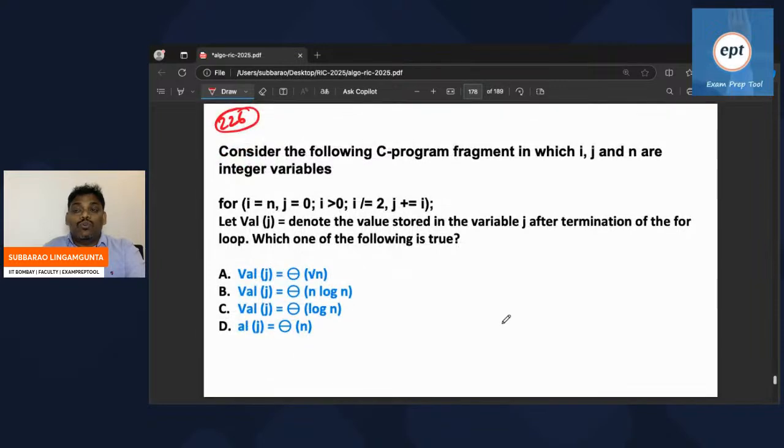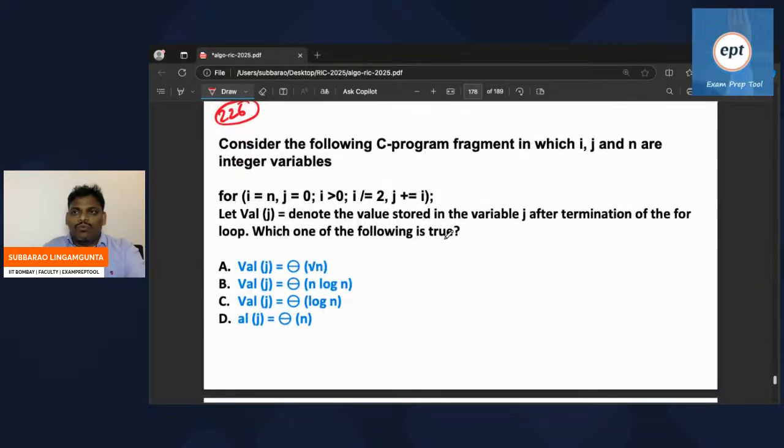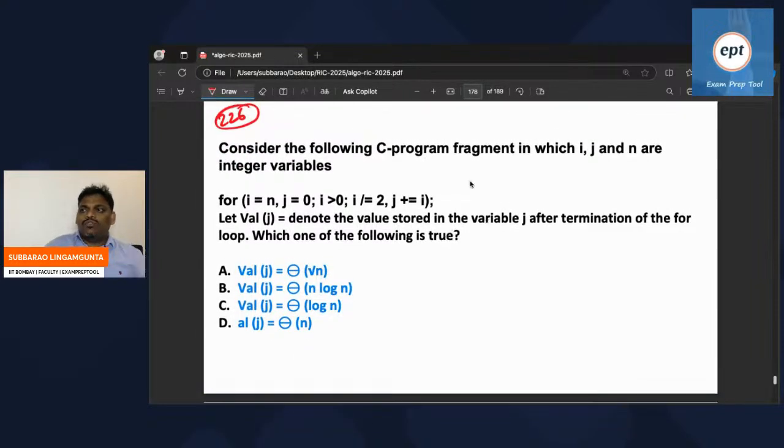Question number 226. This is today's class. Today's class is starting now. Can you see this? What is the answer for this, question number 226? Can you check properly?